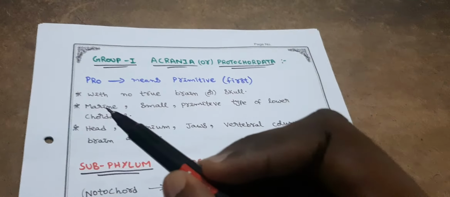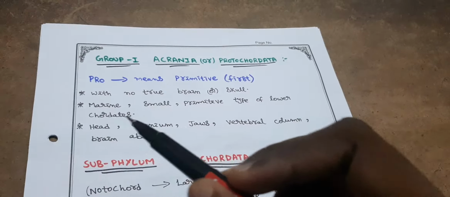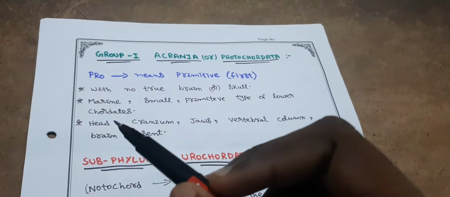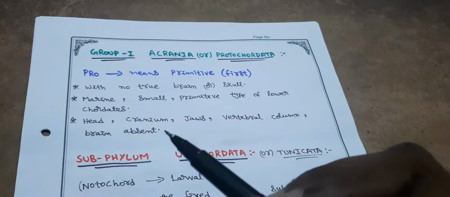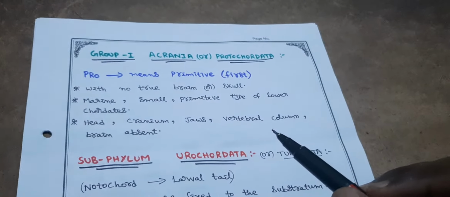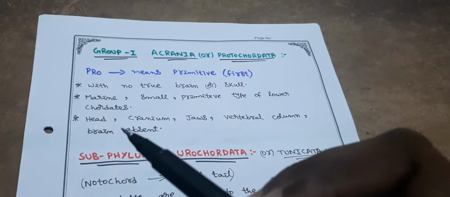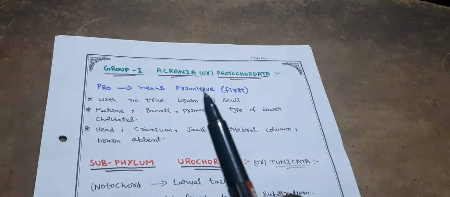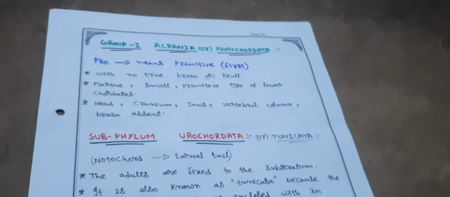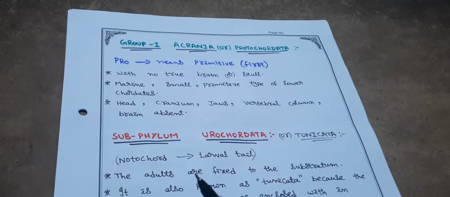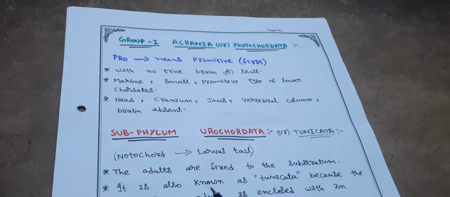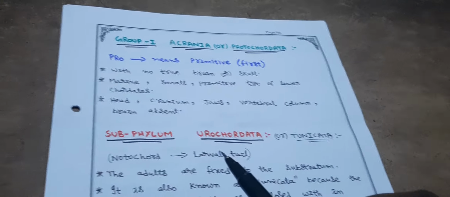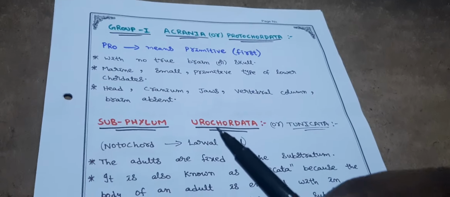Next, acraniates are marine. They are small in size, primitive type of lower chordates. Next, head, cranium, jaws, vertebral column and brain are absent. They are completely absent in acraniates or protochordates. Next, this Acrania is divided into two subphylums. Here, subphylum Urochordata and the other subphylum Cephalochordata.